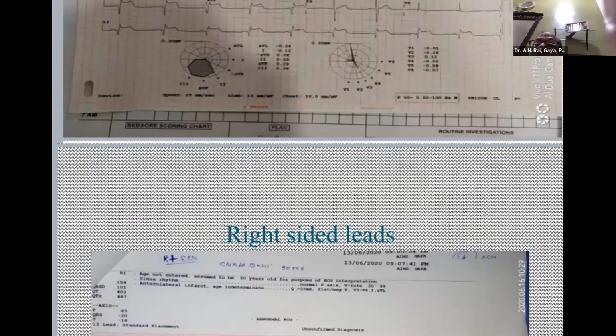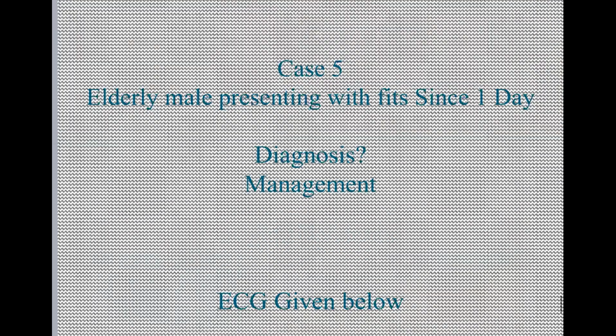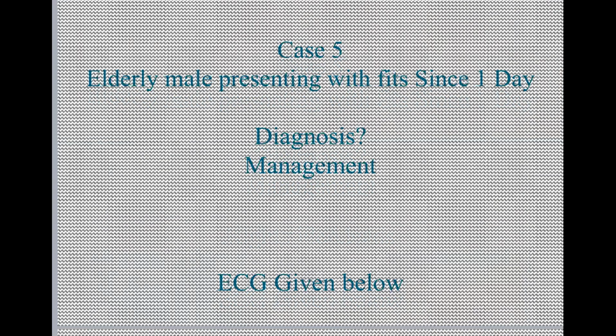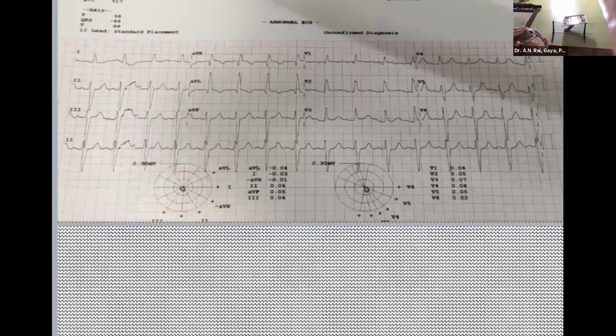Last case. An elderly male presenting with fits since 1 day. Diagnosis and management? This is the ECG. What is the diagnosis?